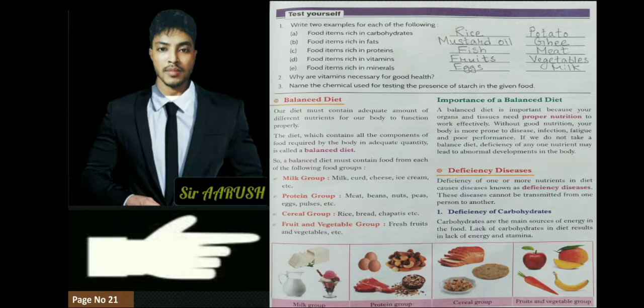And now we learn about balanced diet. Balanced diet is very important. It is something that we have been learning from class 1. The diet that contains all components of food required by the body in adequate quantity is called balanced diet.